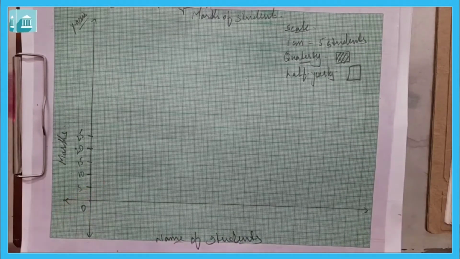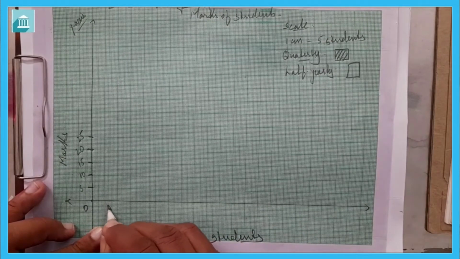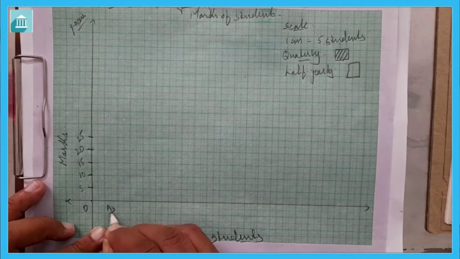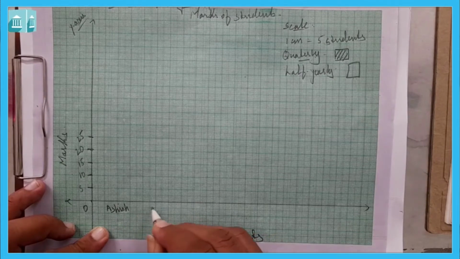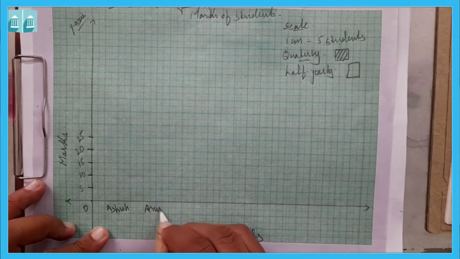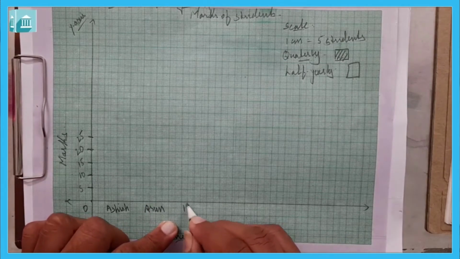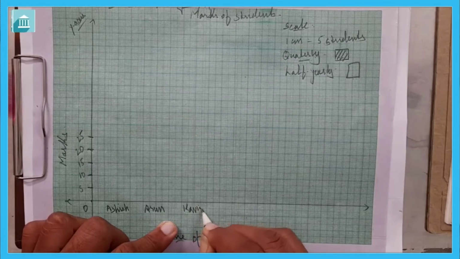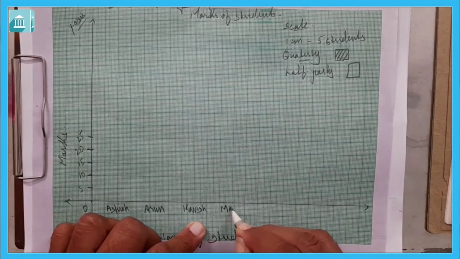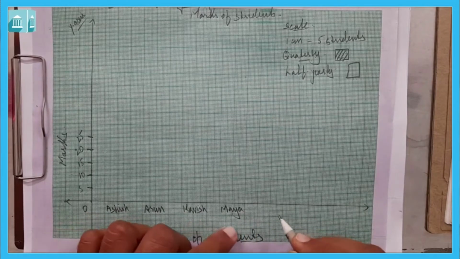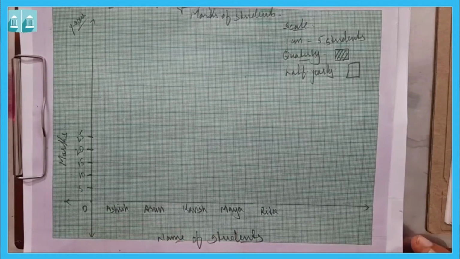The first name written here is Ashish. Then Arun, leave one line, then Kavish, then Maya, then again leave one line, and then Rita. So in this way we can write.